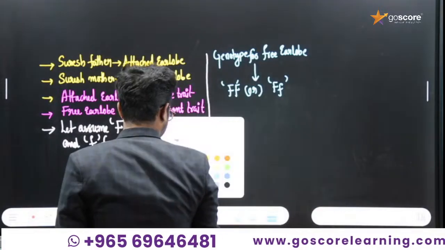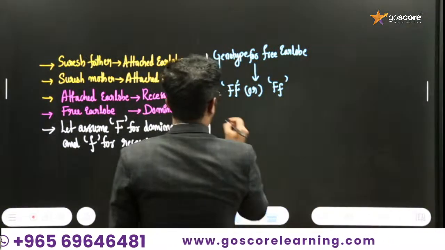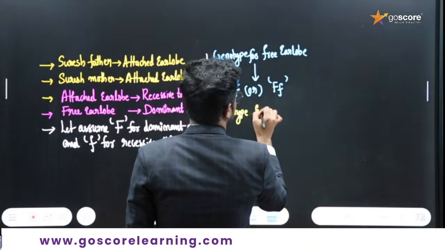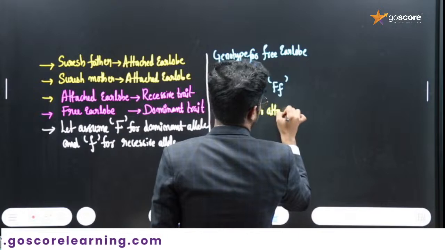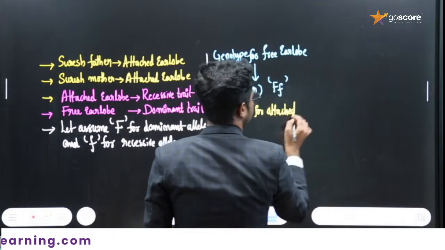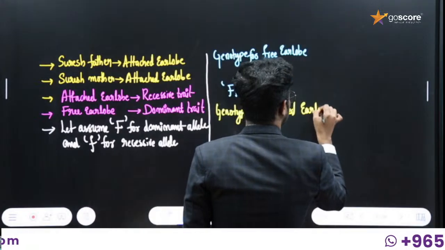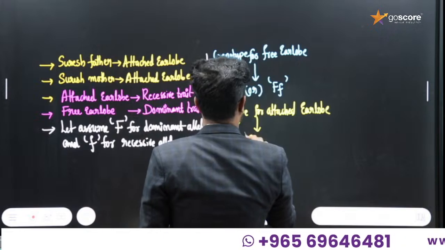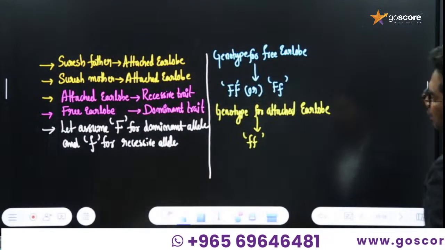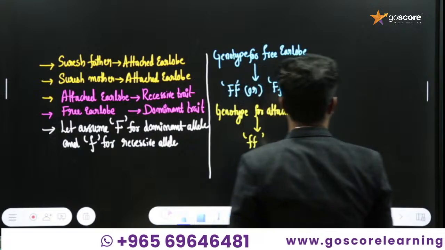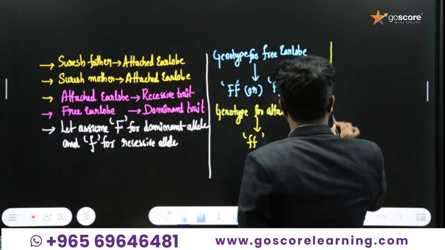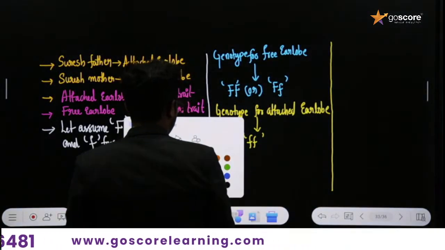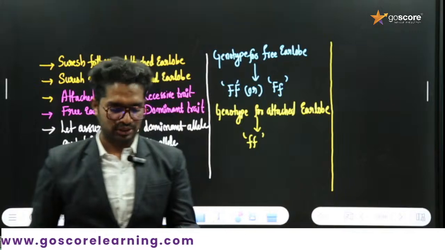Okay, and next is the genotype for attached ear lobe. It can be only small f small f. Now we need to go for the crows. Now we need to take the crows itself. Are you ready for the discussion of the crows? Yes, I know you are very much interested to discuss the crows.